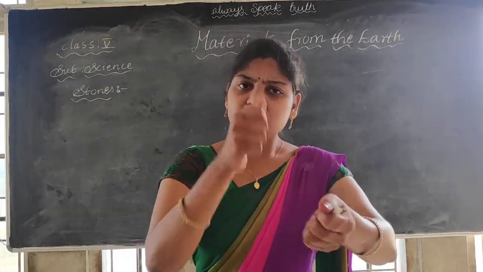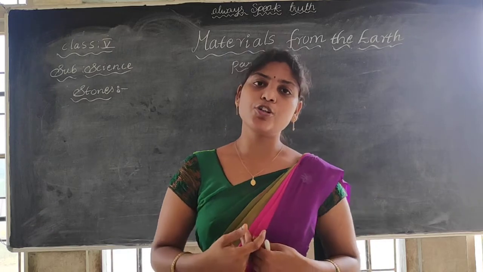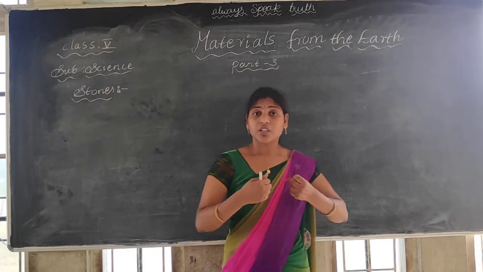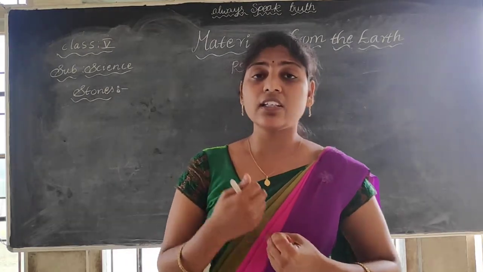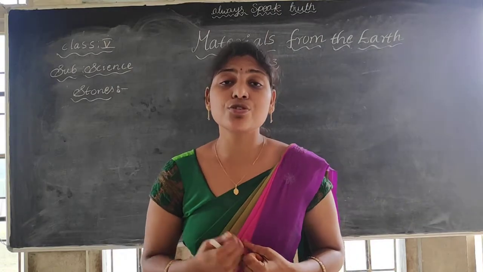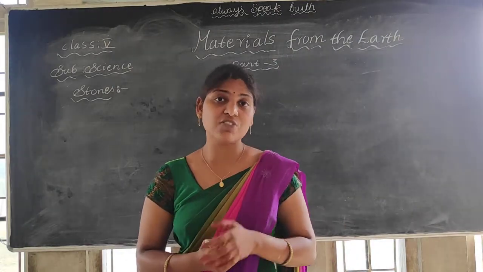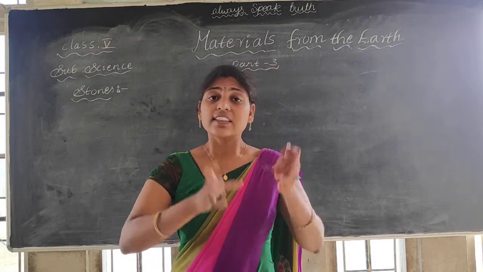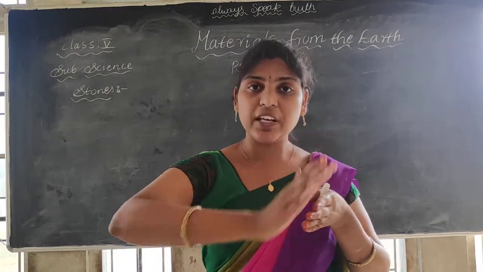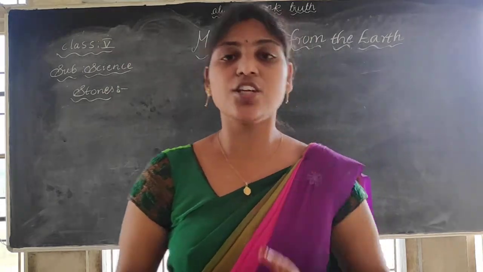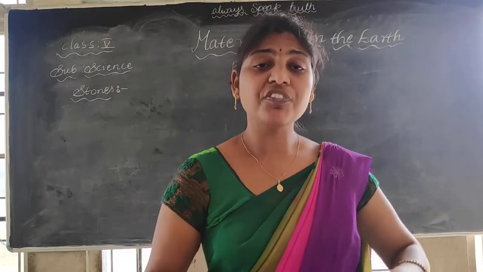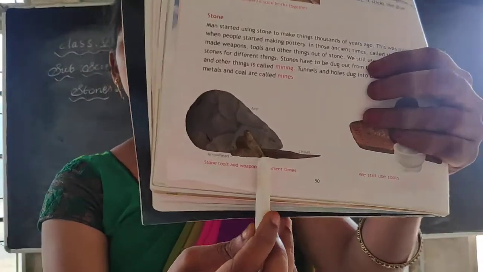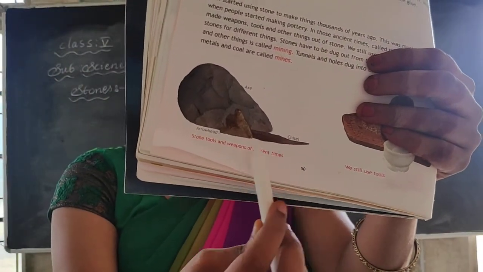Even heat is produced by using stones only. At that time, to fight some animals like a tiger, they used stone weapons only. They used to take the stone and sharpen it at the ends. You can see in your textbook, one of the tools here. See how the stone is sharpened here.